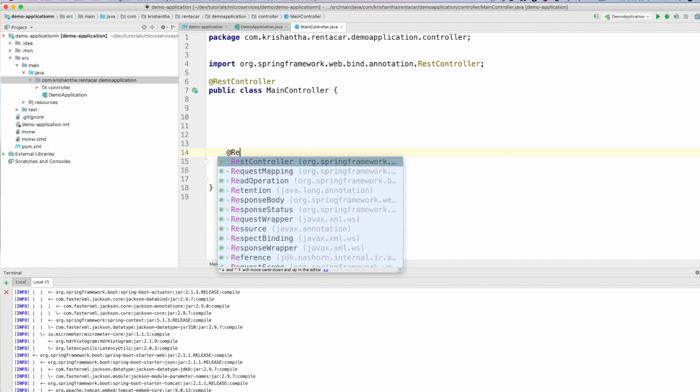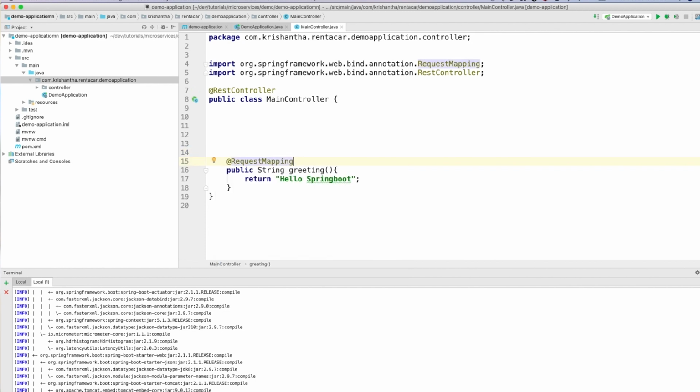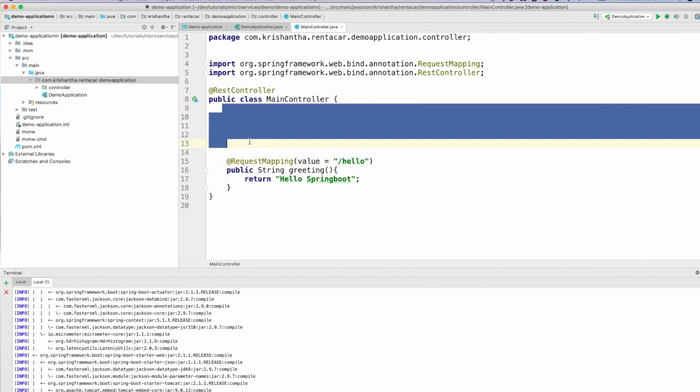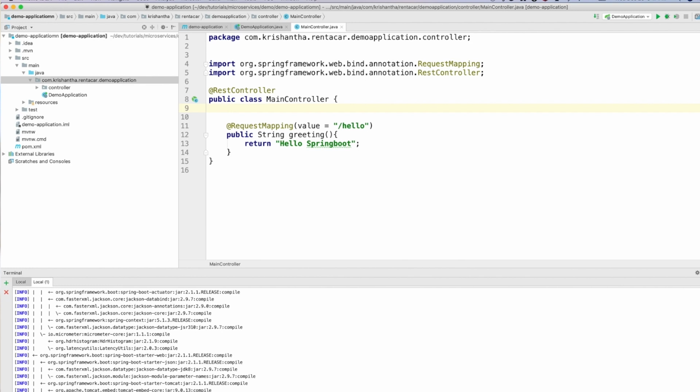So now this is a Java method, right? We are going to call this from a service. That means it is an HTTP URL, right? So now someone has to map this URL to this method. We call that request mapping, right? It maps the request to the Java method. So we can say, hey, if someone calls the URL called hello, then come here. So this is it, and we have a basic system ready to run, right? You may already know we don't need any servlet container because Tomcat is embedded with this, so we just need to run this.